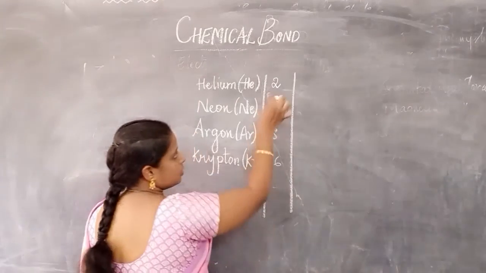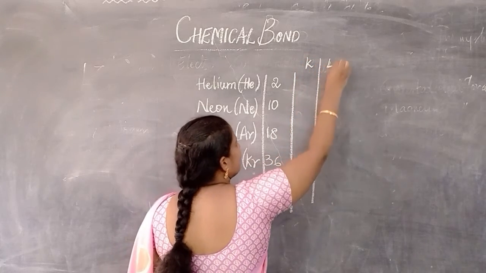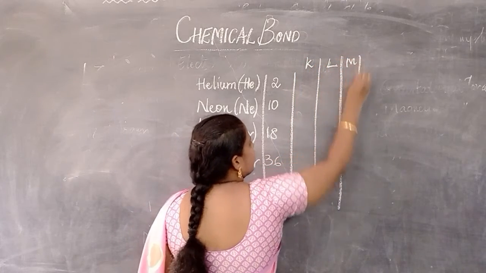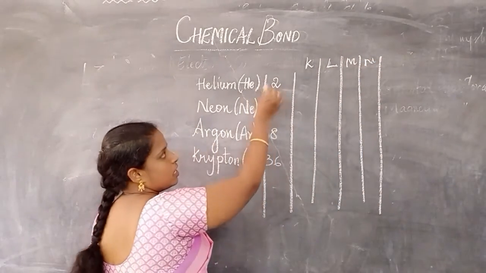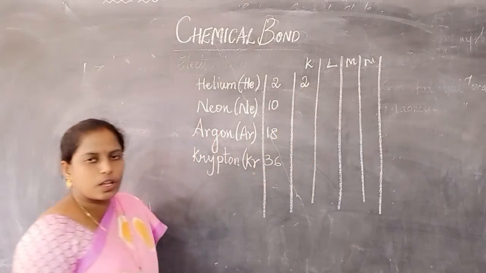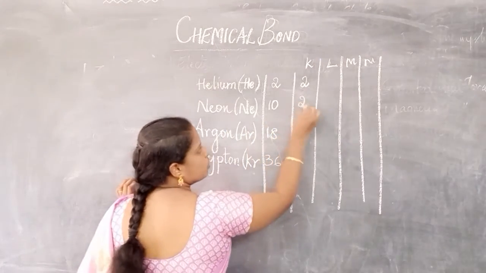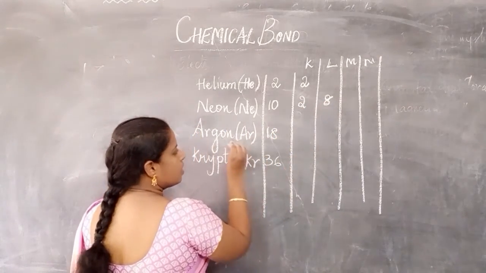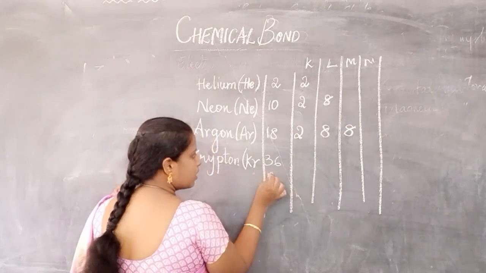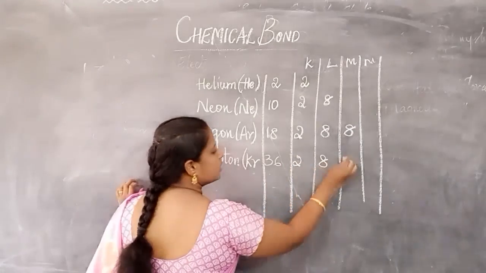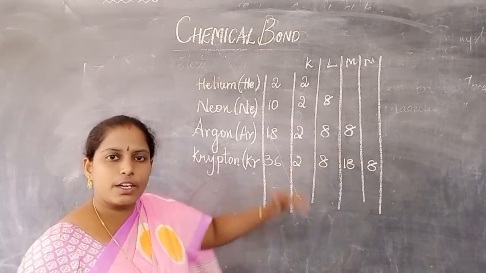The electronic configuration can be taken as K shell, L shell, M shell and N shell. For helium, only 2 electrons, so 2 electrons in the K shell, whereas neon has 10, so it is 2, 8. Argon has 18, it is 2, 8 and then 8. Krypton has 36, so it is 2, 8, 18 and 8. So let's write down the valence electrons in the last column.